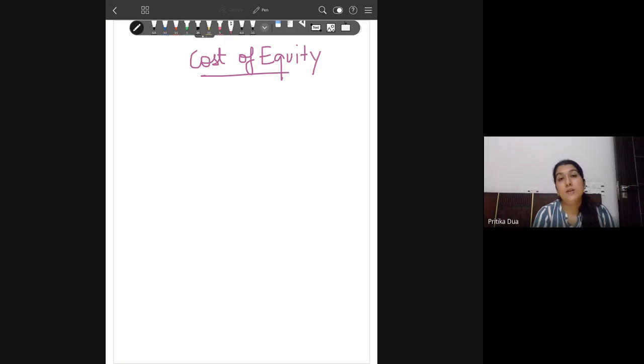But the equity shareholders are expecting return in the form of dividend and they also expect an increase in the price of the share, capital appreciation, when they exit from the share. Both these expectations are to be considered when we calculate the cost of equity.